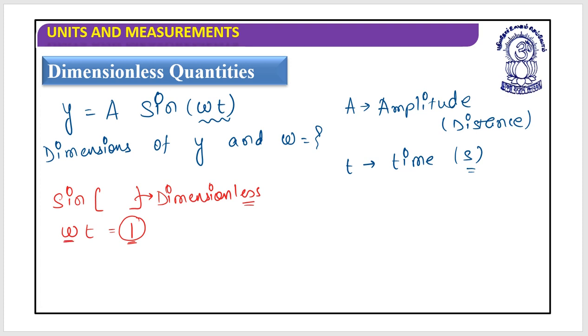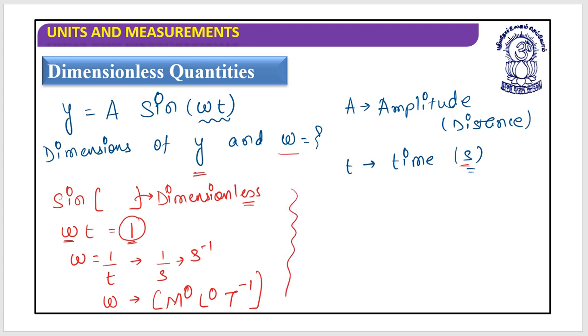What I need is the dimensions of omega. So omega should be equal to 1 by t. Now t represents seconds. So omega represents 1 by second, or I should say it's in second inverse. So the dimensions of omega are m0, l0, t to the power minus 1. Now half of the battle has been won. Now I need y.